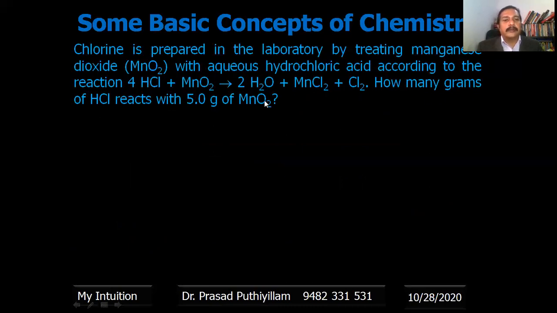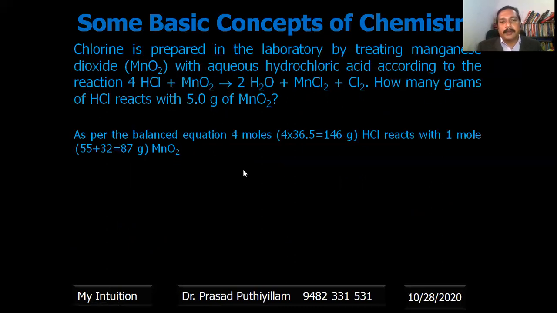HCl react with MnO2. Therefore, we have the balanced equation which says that 4 moles of HCl react with 1 mole of MnO2. For 4 moles, we can connect to the molar mass. 4 into molar mass of HCl will be reacting with the molar mass of MnO2. That is the mole concept. That means 146 grams of HCl reacts with 87 grams of MnO2, or we can rearrange it: 87 grams of MnO2 requires 146 grams.